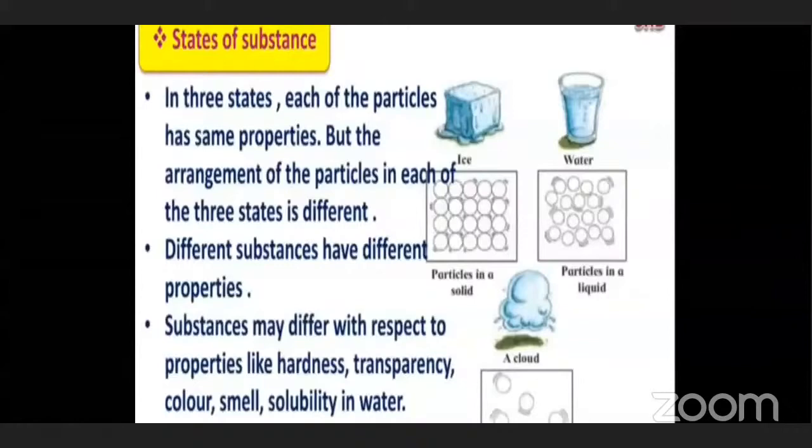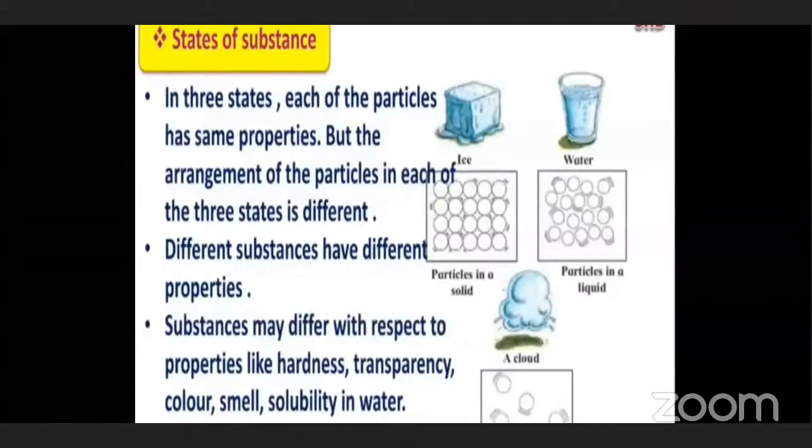Can you give any examples of soluble substances? What will dissolve in water? Sugar. Yes, very good. Sugar, when you put it in the water, what happens? It dissolves in the water. Means it mixes completely with the water. Salt. Yes, salt also. So such substances which dissolve in water are called soluble substances. Okay, understood everybody? Yes, teacher.